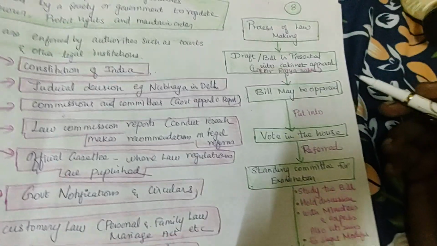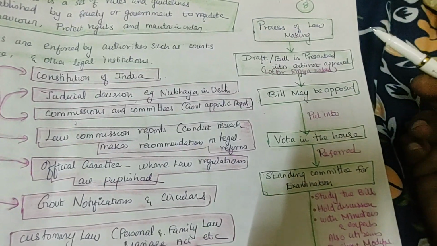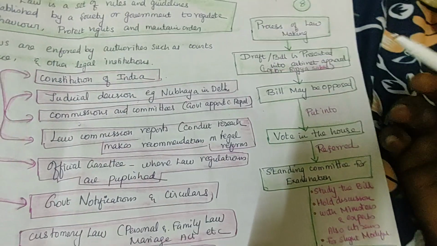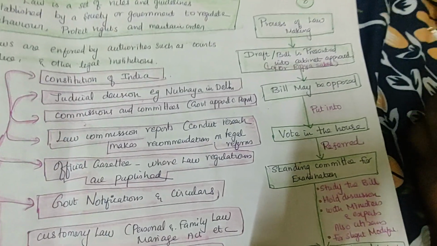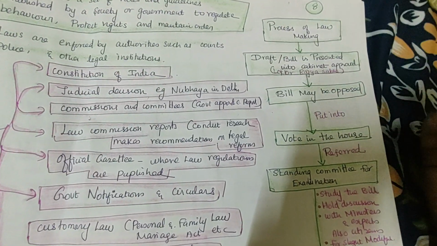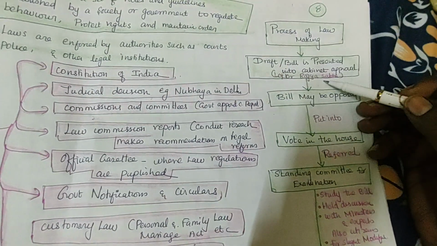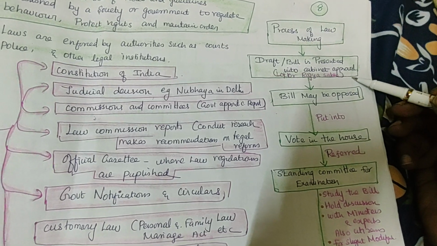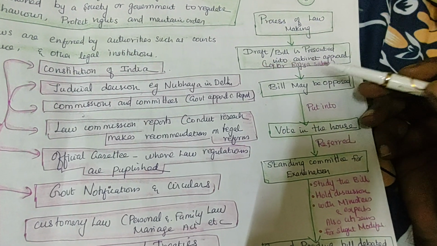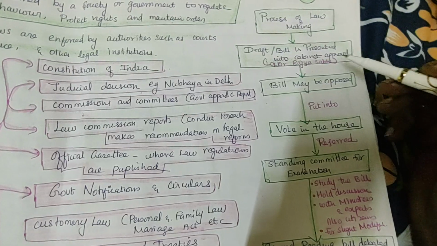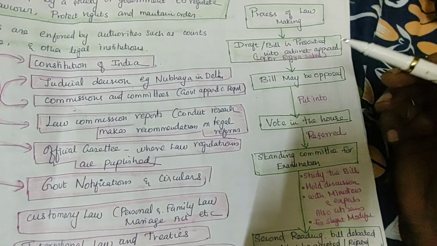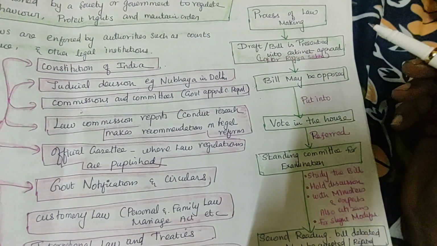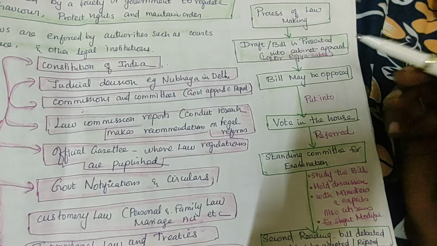Okay, the law we are talking about, how is the process of law making, how to make a law, how to make a roti? Right or not? First thing you have to understand: the draft or the bill is presented, approved by the cabinet, then goes to either the Lok Sabha or the Rajya Sabha. Something is happening. I told you, one woman was harassing and one man died. It's not only the man harassing the woman.